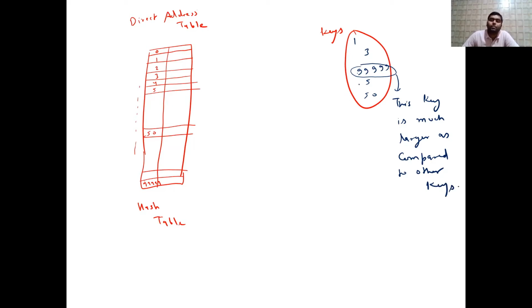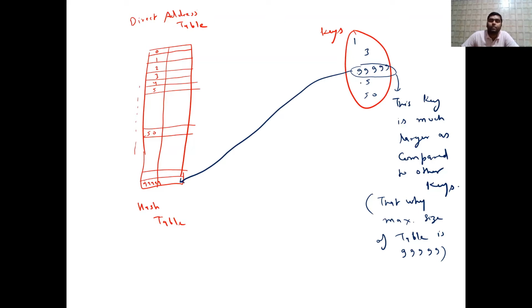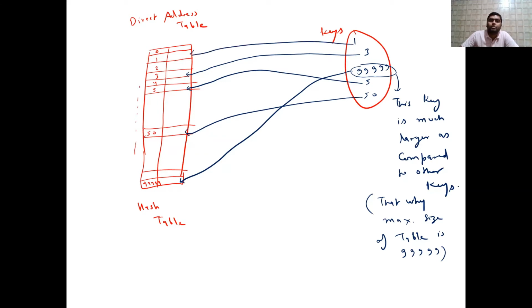तो इसके कारण क्या प्रॉब्लम हो रहा है? That's why maximum size of table is what? 99,999. So that's why this will map to this particular location, and 5 will map to this 5, and this 3 goes to 3 index only, and this 50 goes to 50 index, and this 1 move to here. So this is the drawback.